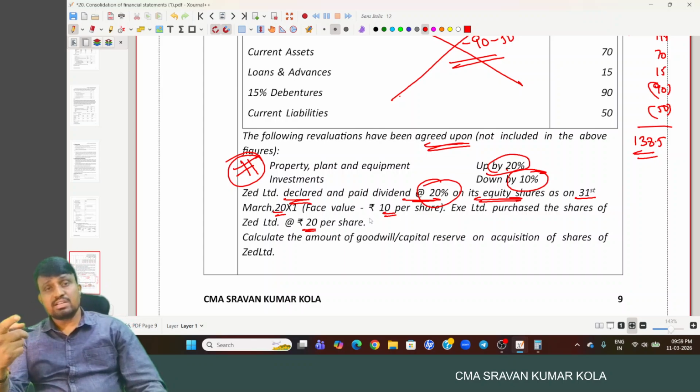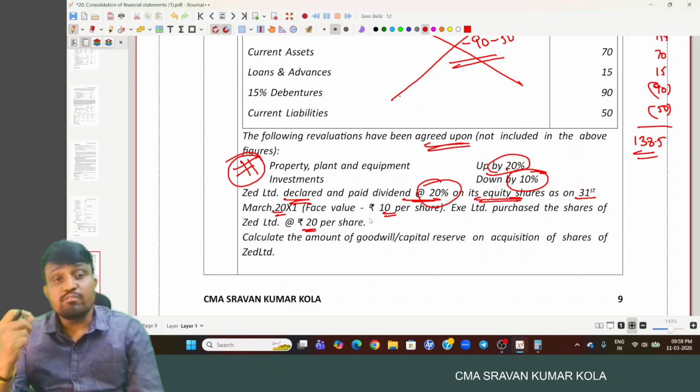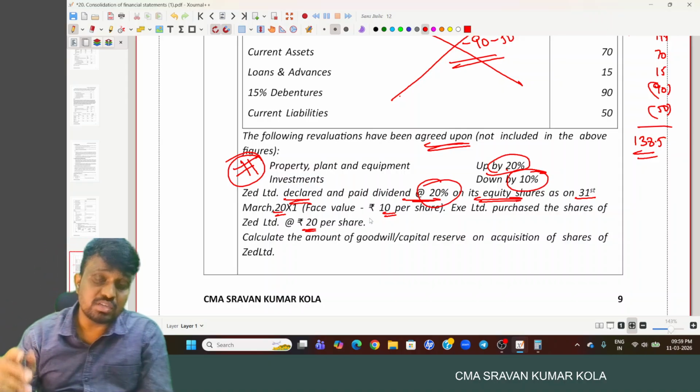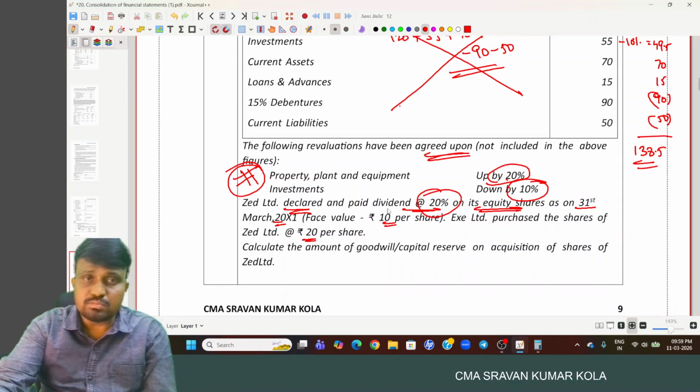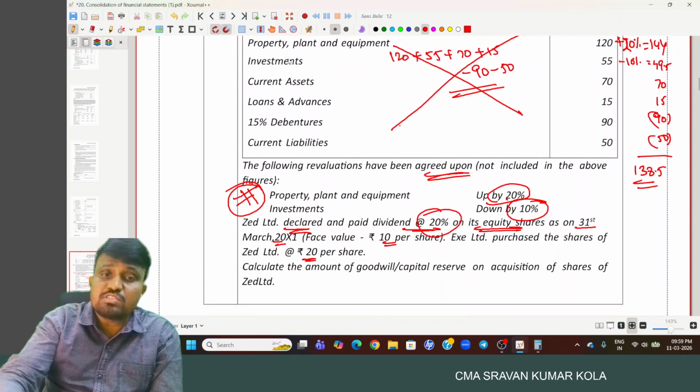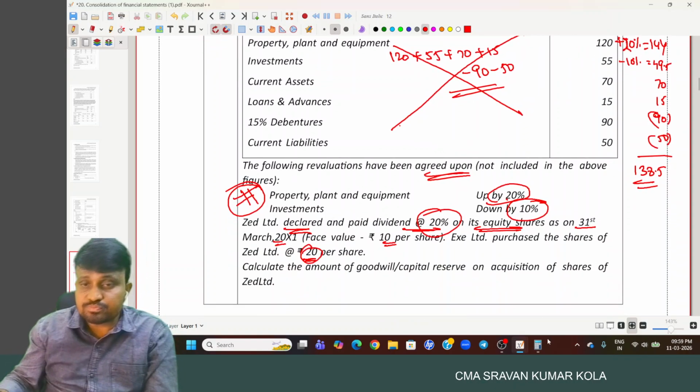So because the dividend rate is always applied on the face value of the share, the paid up value of the share. Here face value is provided. Number of shares into face value into 20% you have to consider. But we have one more data, nothing but at what price you purchased these shares? 70 lakhs. And each share was purchased for 20 per share.